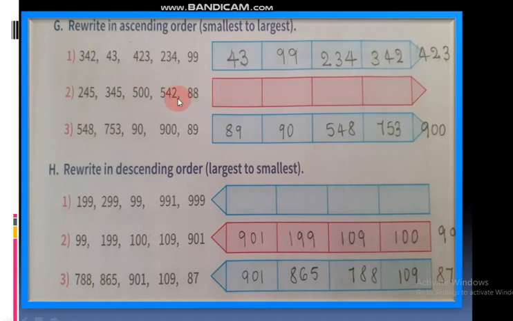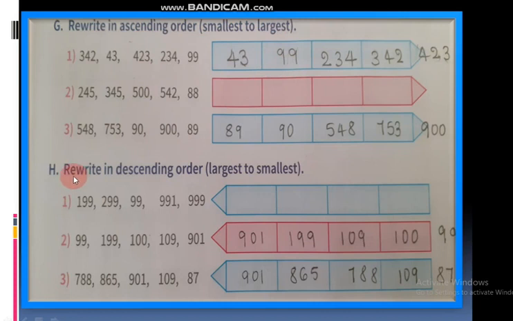You have to see these numbers and do this. Okay, I will not say about this. Next, the third also I did already: 448, 753, 90, 989. Which comes first now? 89. This is the smallest number. And then 90. And then 548. And then 753. Next 900. Ascending order means smallest to largest number. You have to see the first numbers and then write.